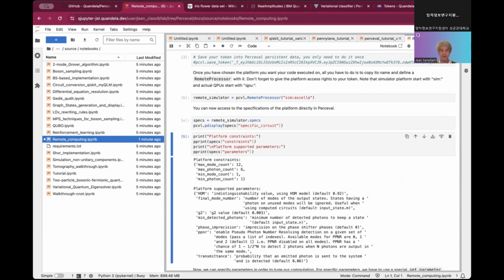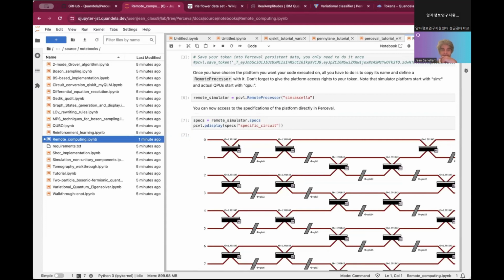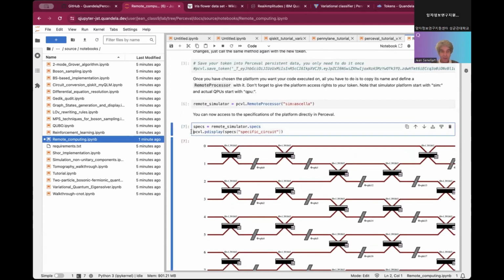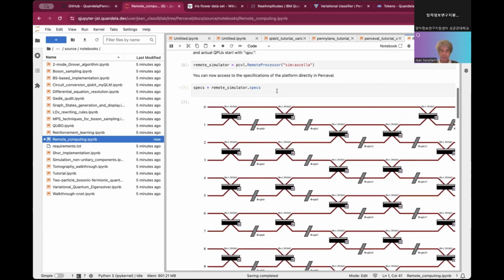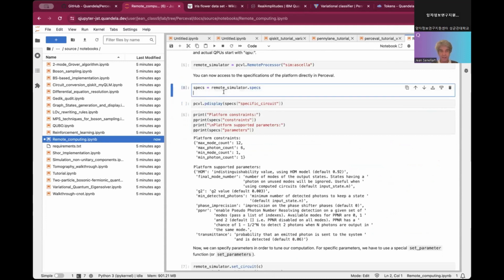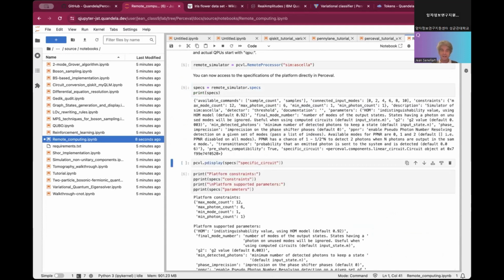Doing that, I'm asking for some specification of the platform. Here I'm connected to the QPU simulator Scala. Let's break that into two parts. First, I will look at the specs. The spec is a JSON, a dictionary that gives you information about all the specs of the platform.